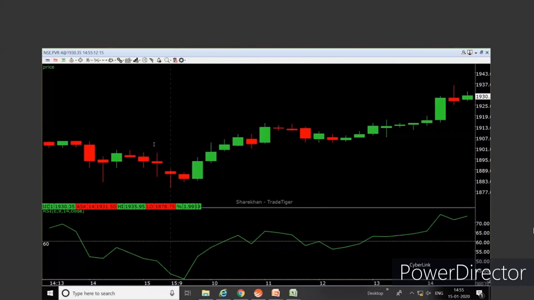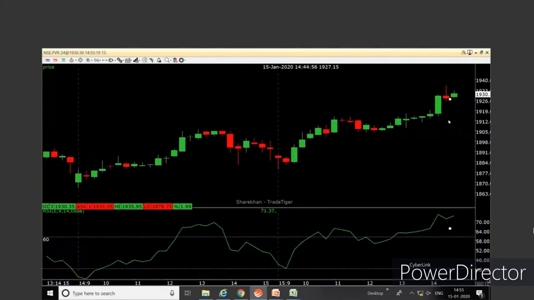PVR, this is a negative candle divergence in PVR. Alright, I believe one of our friends was asking us. So, this is the PVR stock. Friends, how do I select the stocks? There are so many stocks which are there.